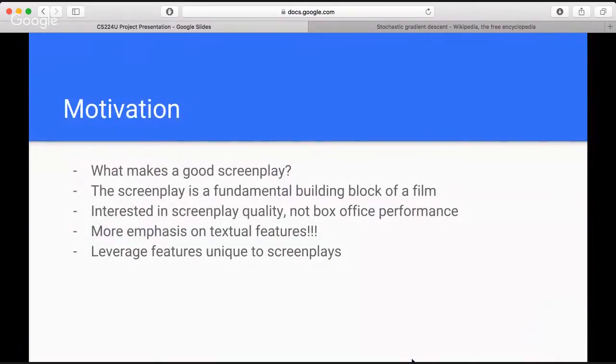The motivation behind our research was to answer the question, what makes a good movie? The screenplay is the fundamental textual building block of a film, and we really wanted to take a look at the textual features that made a quality movie.